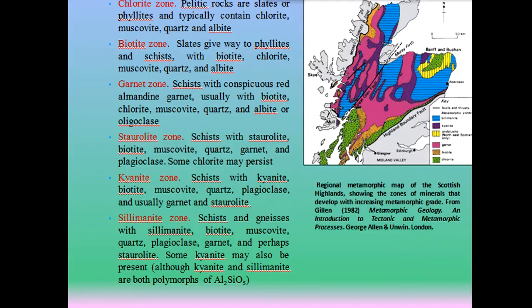The last and the highest metamorphic grade zone is the sillimanite zone. It consists of schists and gneisses with sillimanite, biotite, muscovite, quartz, plagioclase, garnet and perhaps staurolite. Some kyanite may also be present, although kyanite and sillimanite both are polymorphs of Al2SiO5.